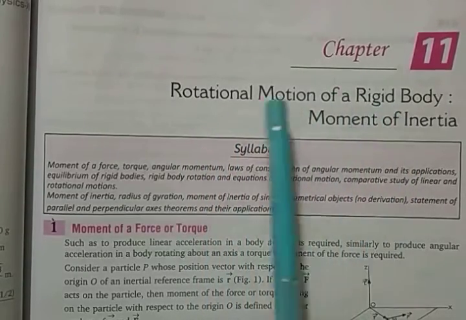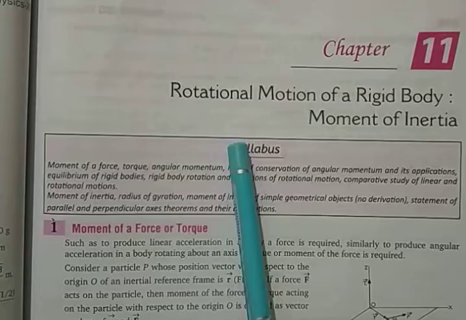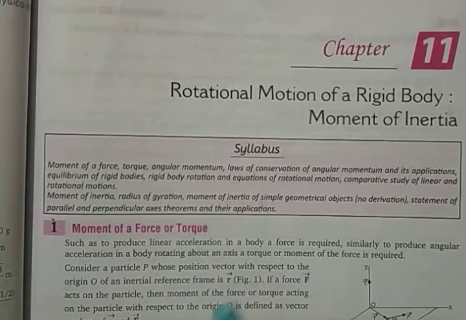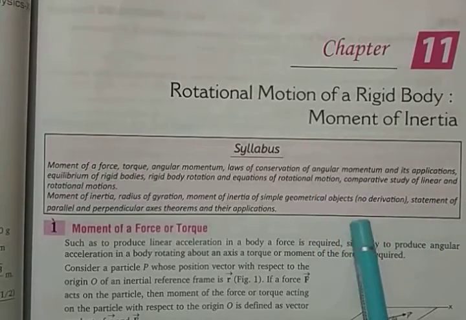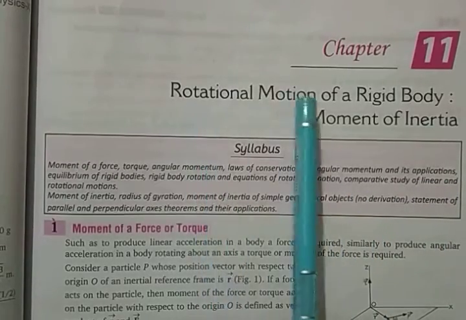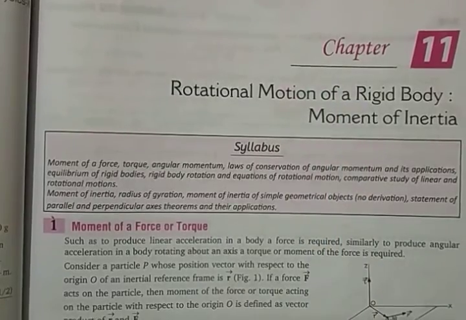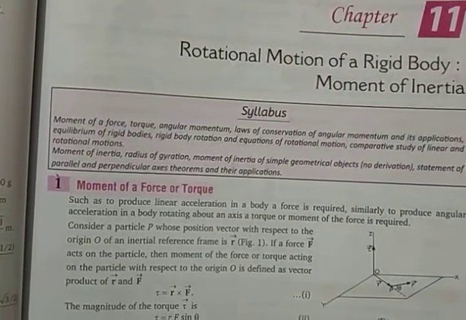When a body rotates, what will happen? And what are the effects you will be keeping in mind when you do calculations, when you do several parameters. Rotational motion. So you need to keep it in mind, it is a rotational motion.